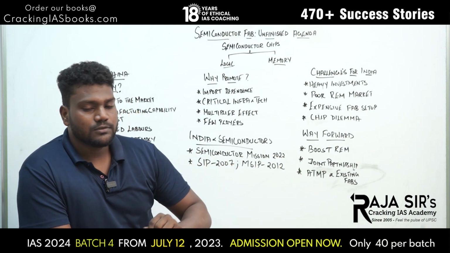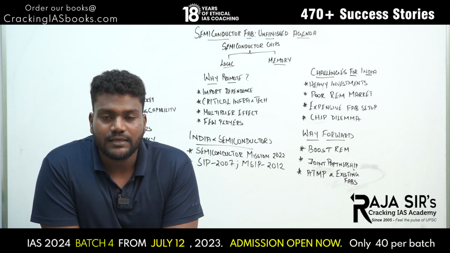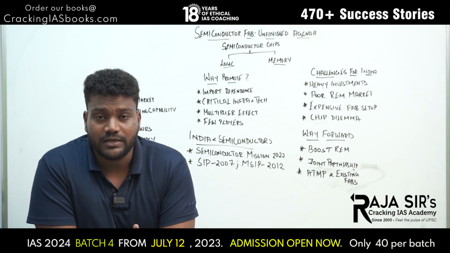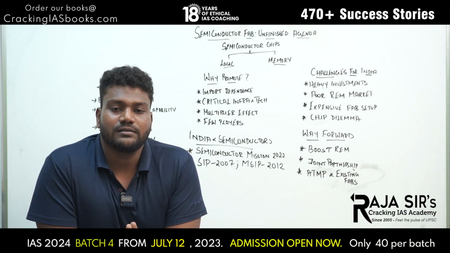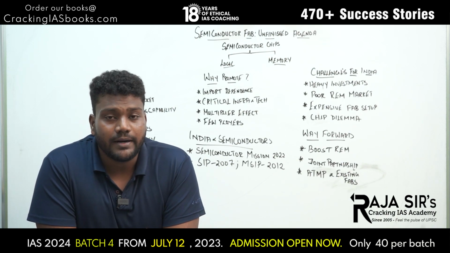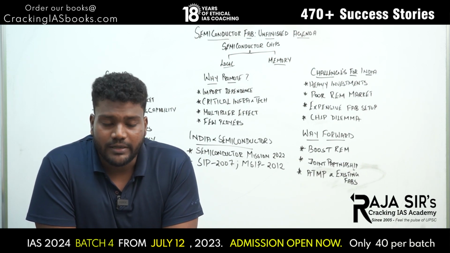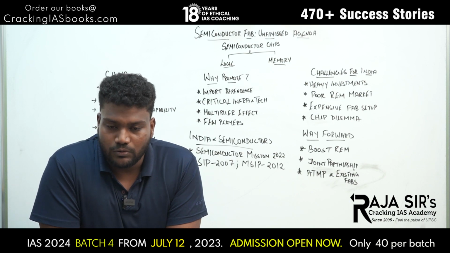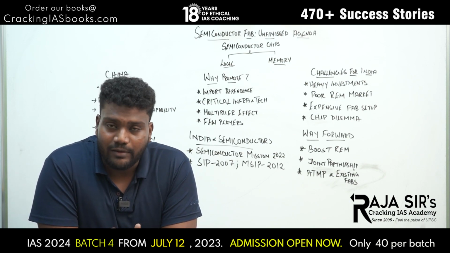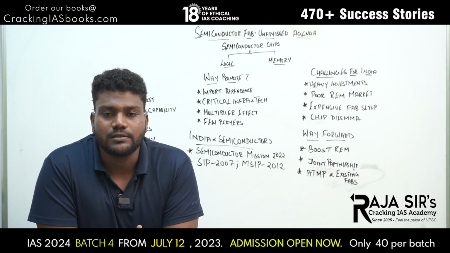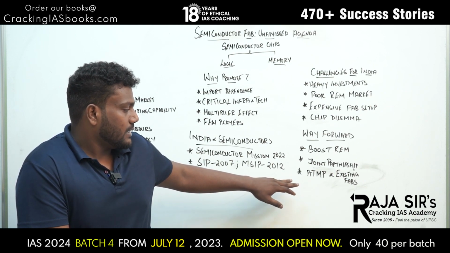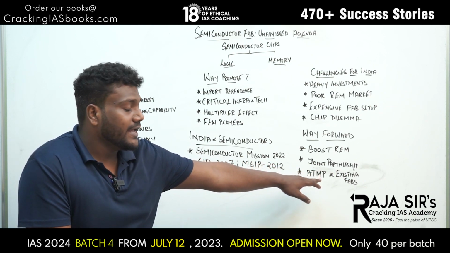Joint partnership. Yes, joint partnership with other countries. Recently India and the US signed the ICET, the Initiative on Critical and Emerging Technology. India can also focus on semiconductors in such technology partnerships, not only with the US but also with other countries like Germany, the Netherlands, and prominent players such as Taiwan, and all these prominent players of the semiconductor markets.